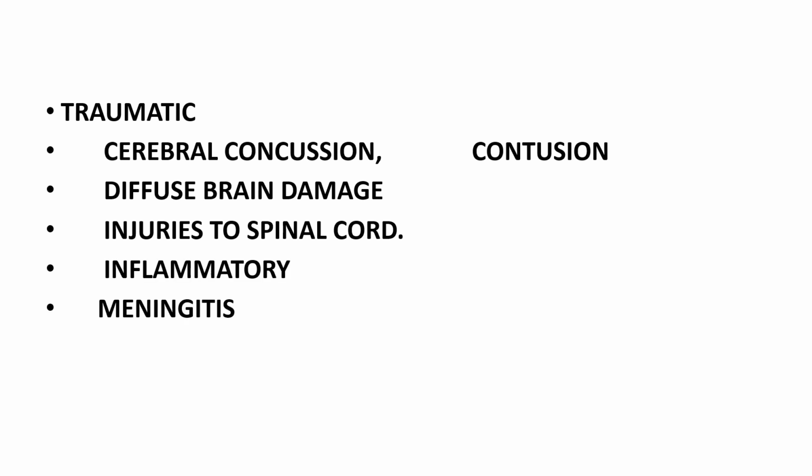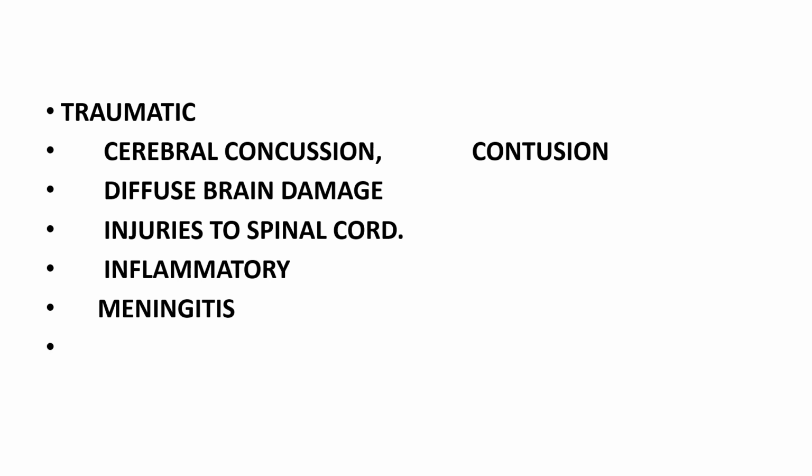So meningitis is also included in this inflammation or infection, either after the death or there may be some bacterial or viral infection. So these are the traumatic manifestations of the central nervous system.